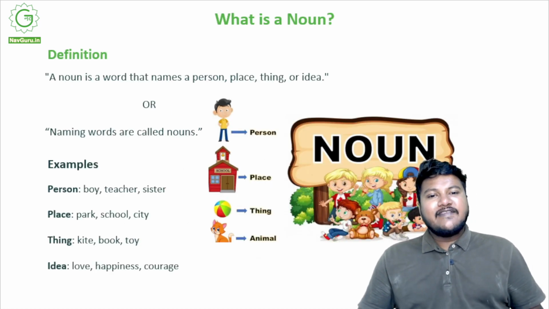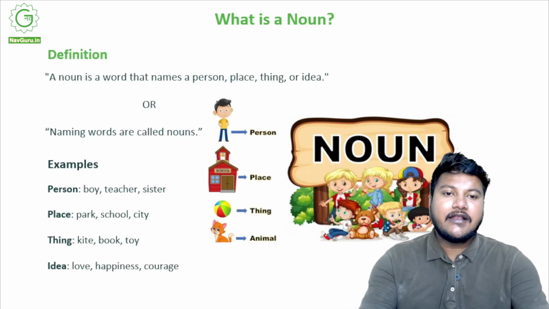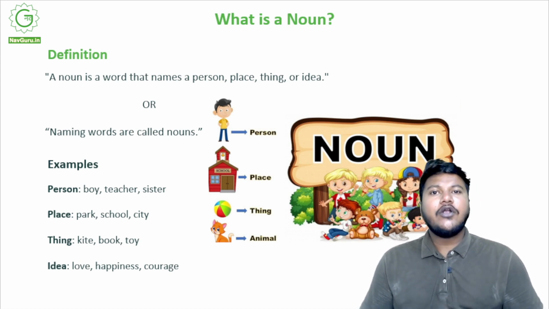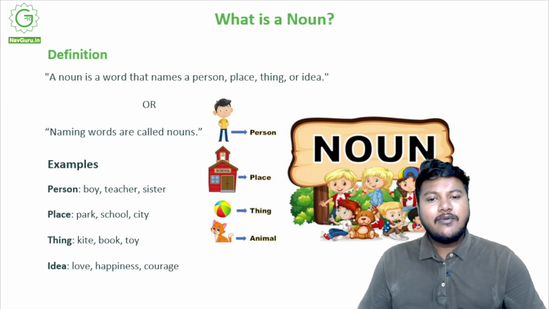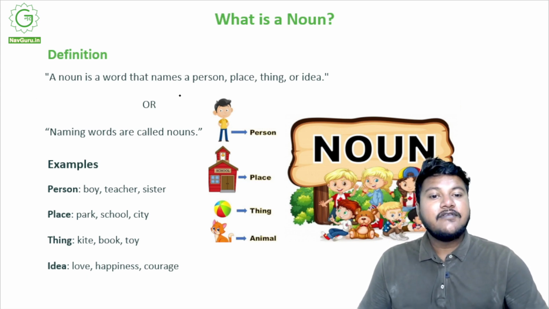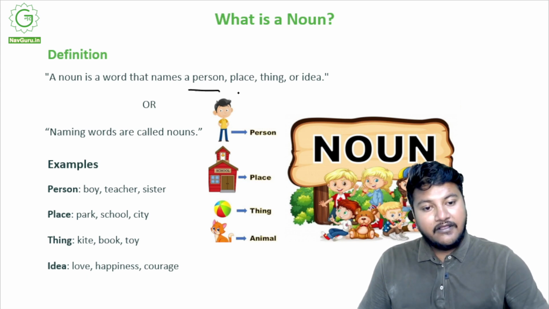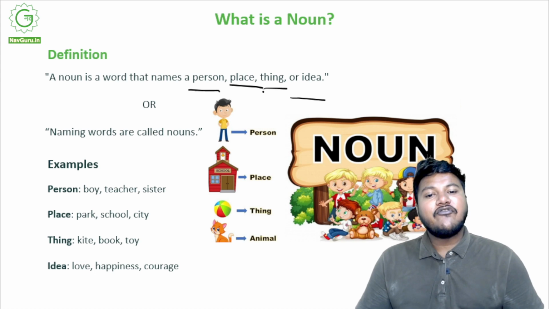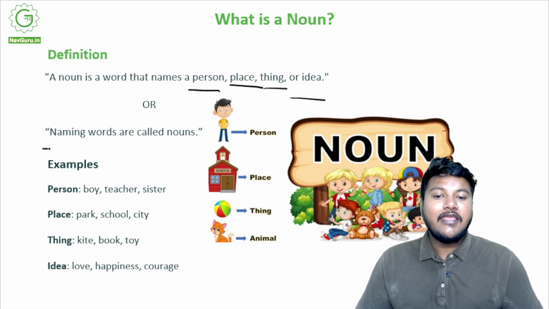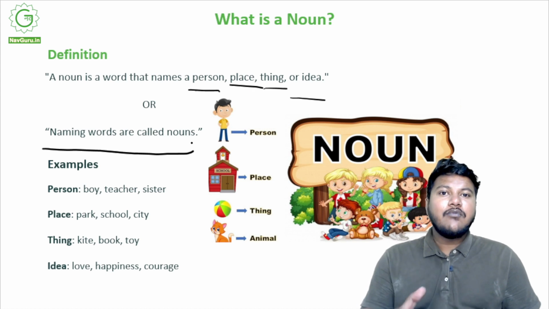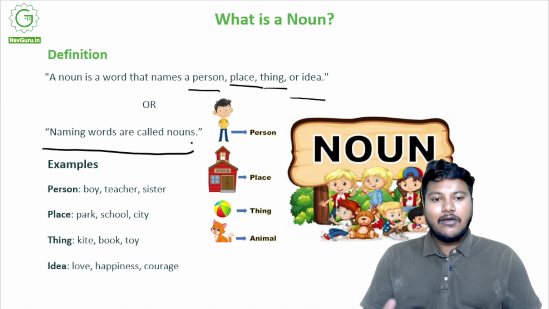So what is a noun? A basic idea. The very first thing that comes to your mind when you are reading anything is what exactly is it? If you go by the definition, a noun is a word that names a person, place, thing, or idea, right? Or in simpler words, naming words are called nouns. Any words that denote the name of a person, they are known as nouns, right?